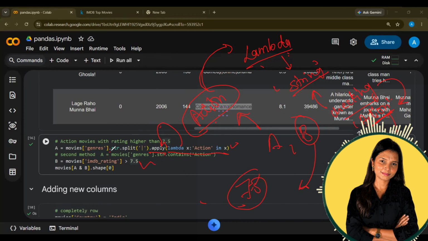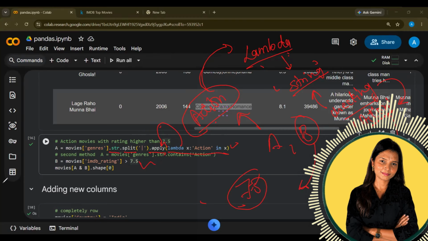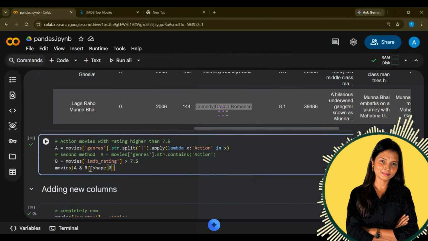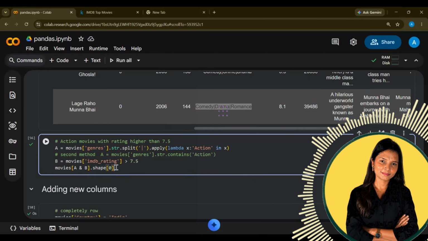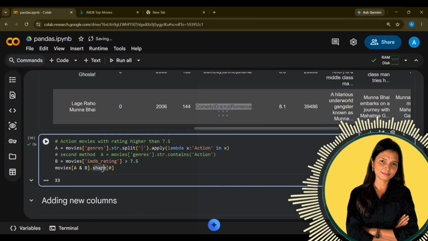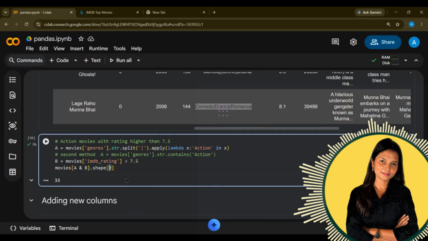Okay, and these are built-in. String and split are built-in within Python, we get it, right? And this is how you can apply two conditions by using the AND operator. Okay, I just wanted to know how many movies there are. So how many will be from shape? Shape will tell us how many. Shape is for how many rows and columns, but the first value is row. I just want the row. That is why 0.